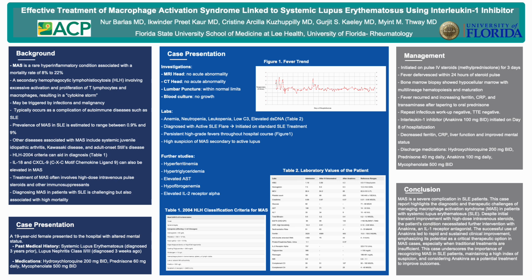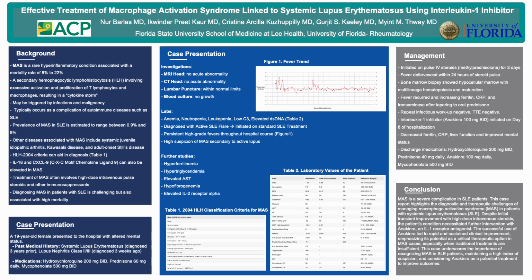Hi, I'm Nora Barlas, and I'm going to present effective treatment of macrophage activation syndrome linked to systemic lupus erythematosus using interleukin-1 inhibitor. So for background, before getting into the case, macrophage activation syndrome, or MAS, is a rare hyperinflammatory condition with a high mortality rate of 8 to 22%.